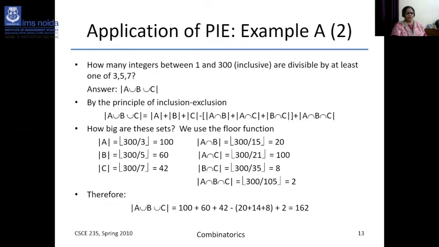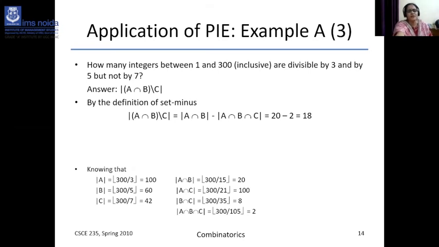I think it will be somehow 10 now, 5, 14 will be there. That is written wrong, 100. So you can rectify it. And then mod A union B union C, that equals 14 will be there, A intersection C. So that will be the formula you can apply: mod A plus mod B plus mod C minus A intersection B minus A intersection C minus B intersection C, then plus A intersection B intersection C. So 3 into 5 into 7, that is your 105. So 300 by 105 equals 2.